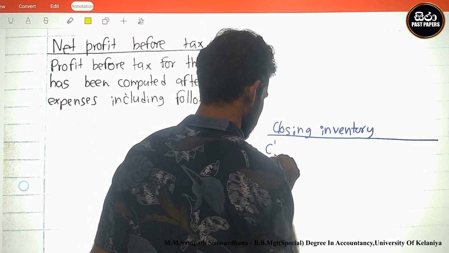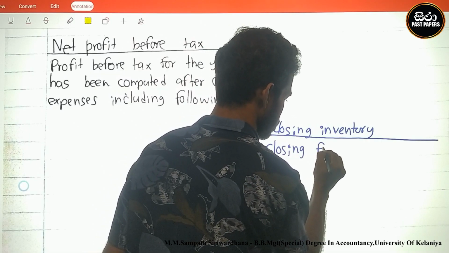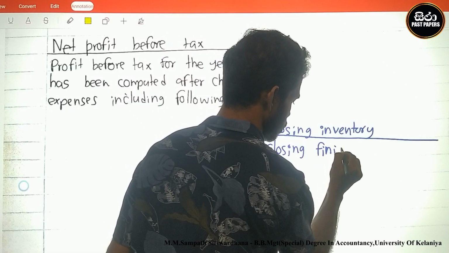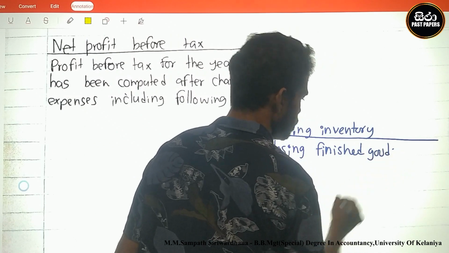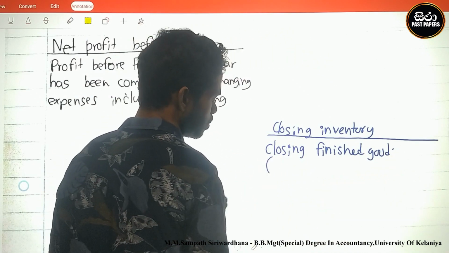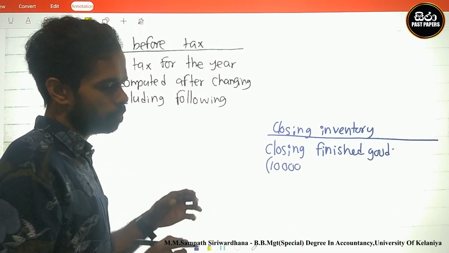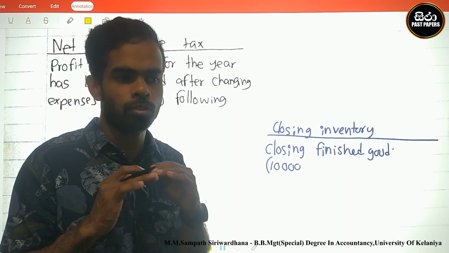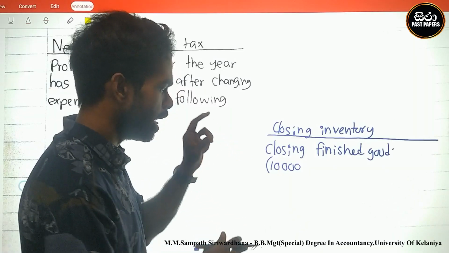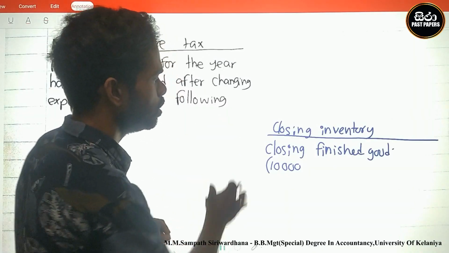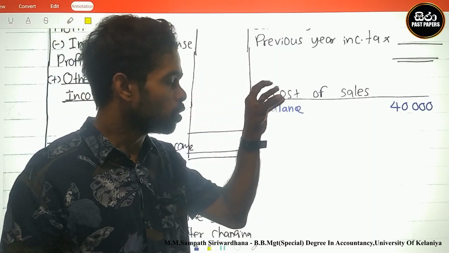Closing finished goods. What is the current balance? Within brackets I write 10,000. The manufacturing cost is 50,000, but the accounting is already running as 10,000 closing inventory finished goods and 40,000 in the cost of sale.